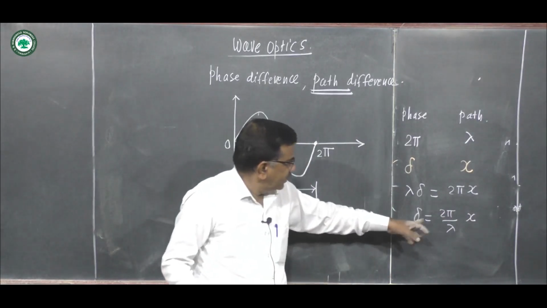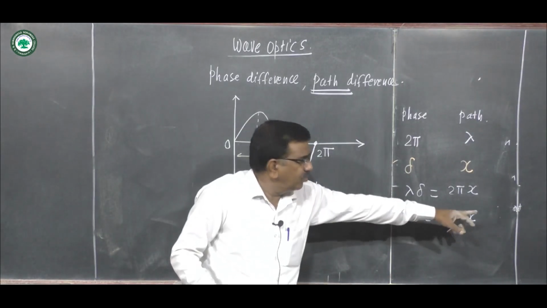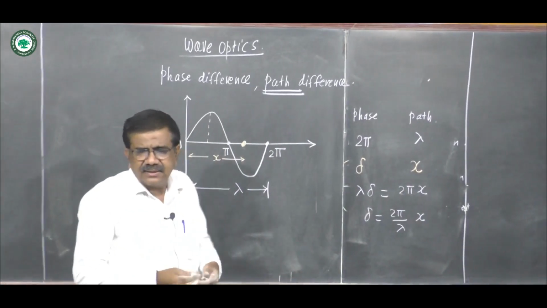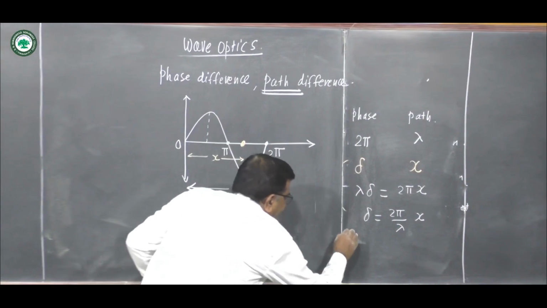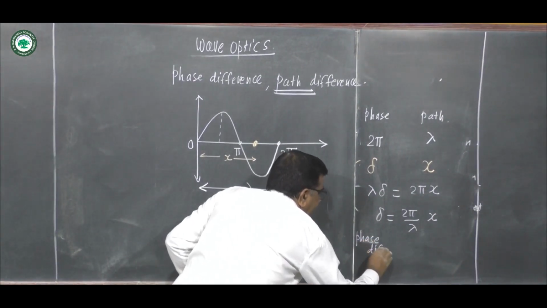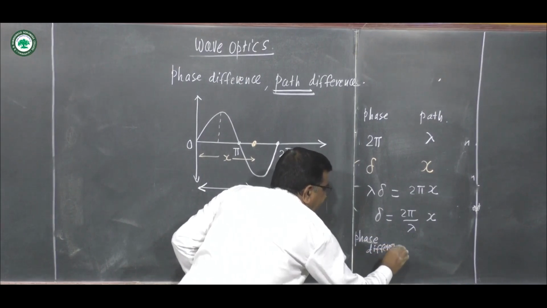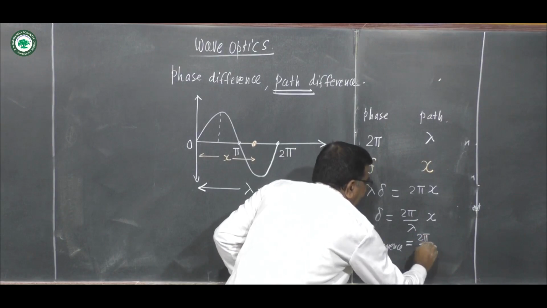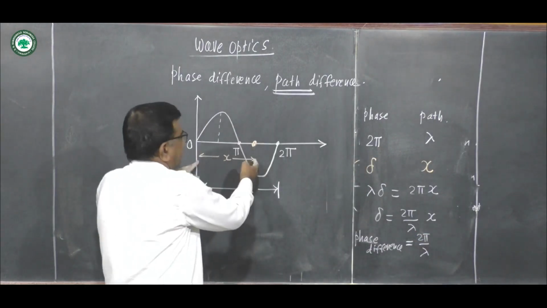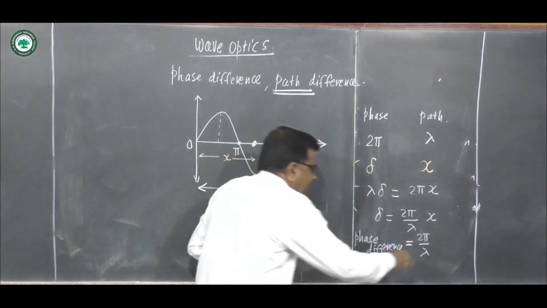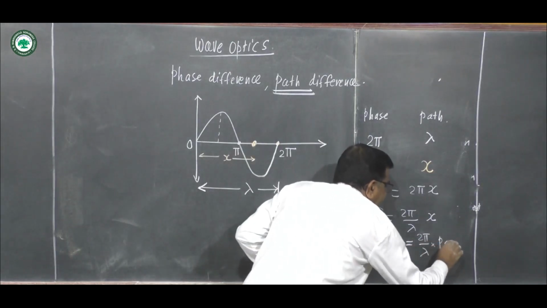But what is this delta? This delta is a phase difference. Phase difference is equal to 2 pi by lambda into x. What is this x? This is distance. So it is a path difference.